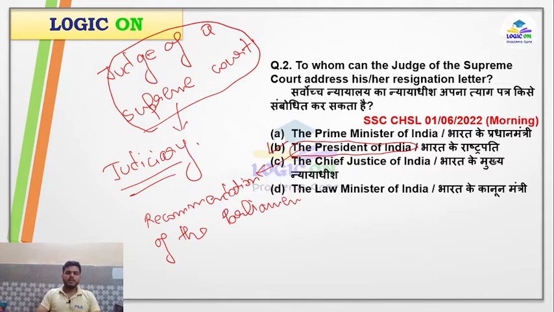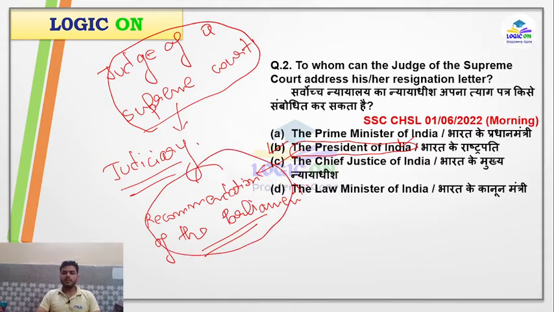If Parliament says to the President to pass the order, only then the President can pass the order. The President can't pass the order to remove the judge of a Supreme Court by himself. The President has to act according to the recommendation of the Parliament in case of removal of Supreme Court judges.